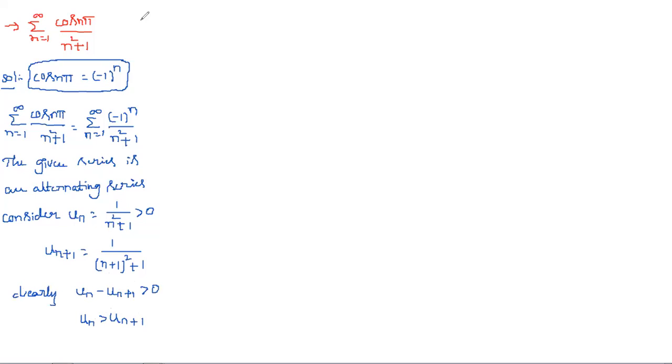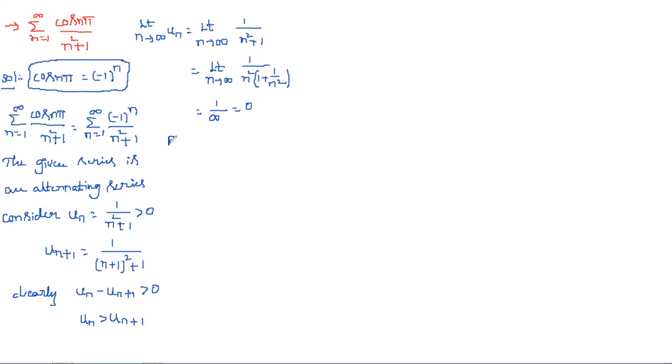And next, what is the second condition we are taking here? Limit n tends to infinity of un. This is equal to limit n tends to infinity of 1 by n square plus 1. If you want, take n square as common, giving 1 plus 1 by n square, or simply substitute infinity, and we get 1 by infinity. So this is equal to 0. So the first condition is satisfied, and the second condition, limit n tends to infinity un equals 0, is also satisfied.